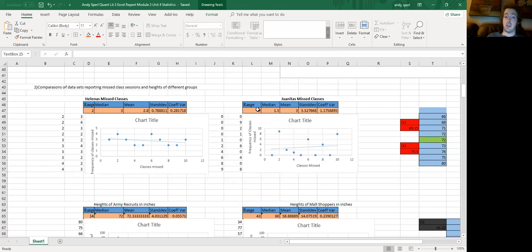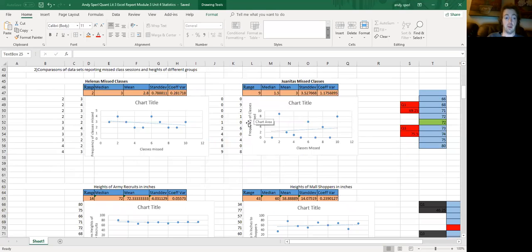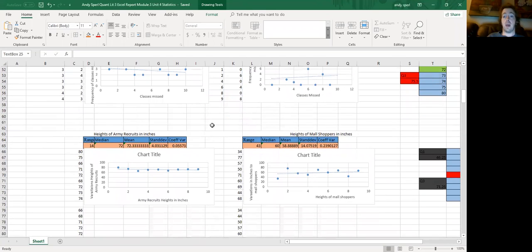Over here we have another young lady. Her name is Juanita, and she's missed classes as well. And we also have the range, the median, the mean, standard deviation, and the coefficient of variation. And down here we have the heights of Army recruits in inches. We also have a graph, as well as the range, median, mean, standard deviation, and coefficient of variation. And then over to the right, we have a fourth graph. Yes, a fourth, with the heights of shoppers in inches, range, median, mean, standard deviation, and coefficient of variation.